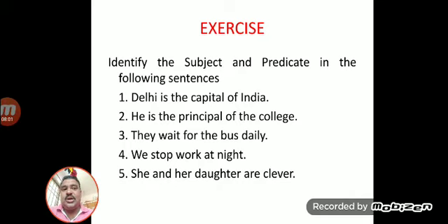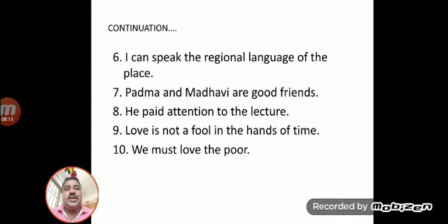She and her daughter are clever. See, dear student, here "she and her daughter" is a group of words, and this entire group of words is a subject. "Are clever" is a predicate. I can speak the regional language of the place. I is a subject, can speak the regional language of the place is a predicate. Padma and Madhavi are good friends. Padma and Madhavi is a subject, are good friends is a predicate.